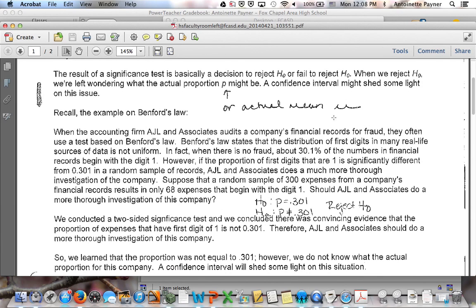They were checking to see if the proportion of first digits was significantly different from what they had expected. If you remember when we did this, the null was that the proportion was equal to 0.301. The alternative was the proportion was not equal to 0.301, and we made the decision to reject the null. So we rejected the null.